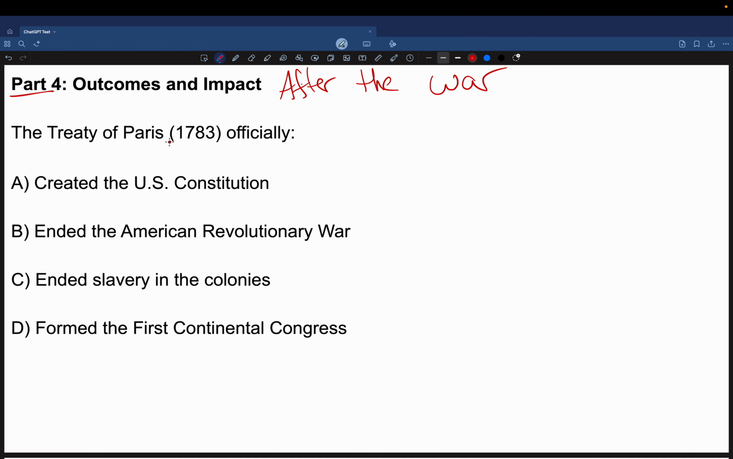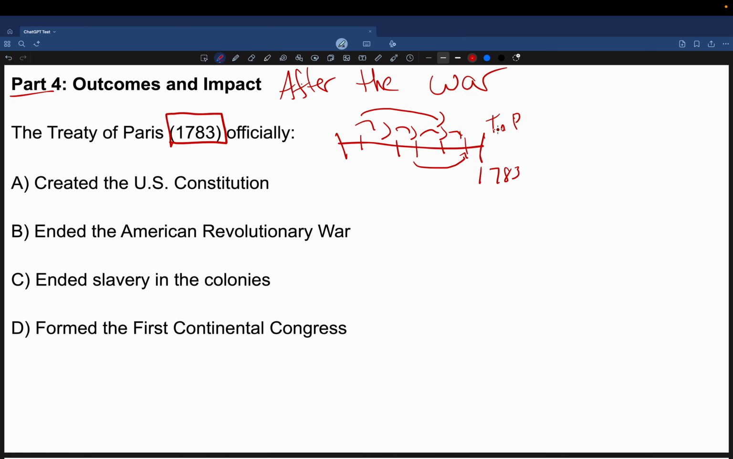So the Treaty of Paris, 1783, finally they give us a timestamp. So this helps me think along an axis, right? We can think of intervals and how one thing led to the other and led to the other, and maybe this helped lead to that, or this influenced this. So we know 1783 is when the Treaty of Paris is signed. Call that top right there. But what did it do?